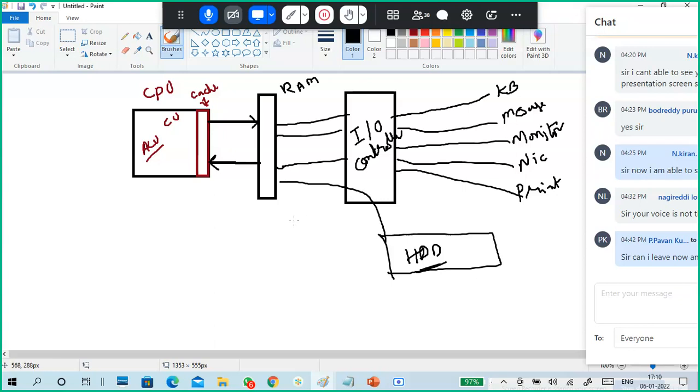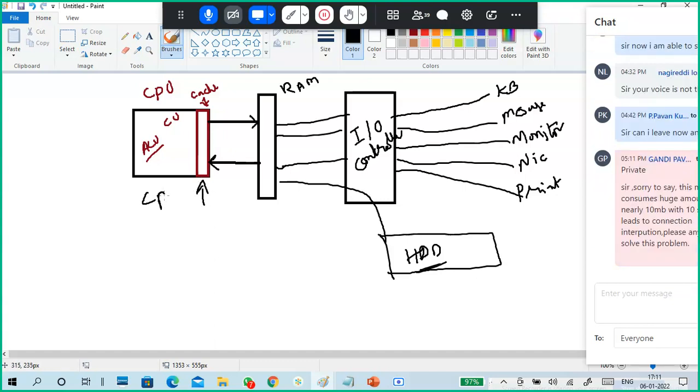Guys, understand where the RAM is located. Cache is in between your CPU and RAM.